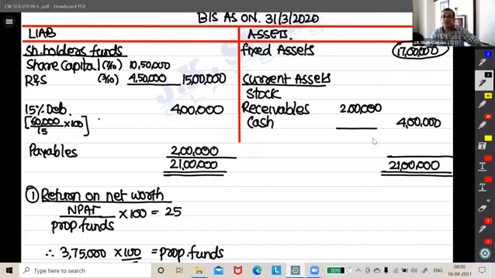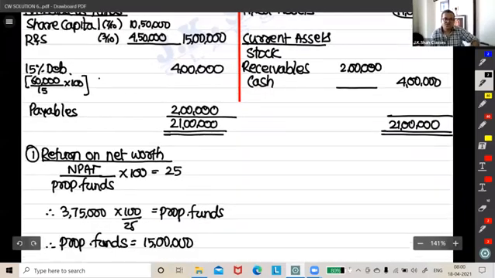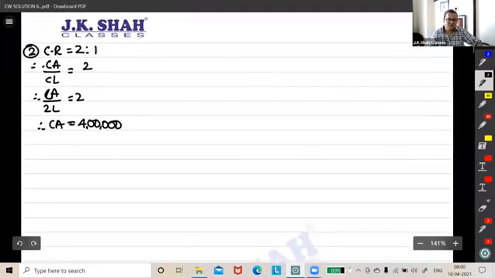Good going, guys. Ankit has also almost written everything. Mahalakshmi is also done. Ronak is done. Smart. Okay, so now either I should get stock or I should get cash. The other would be the balancing figure. For that, we are given the COGS, which we have not yet utilized, along with the stock turnover ratio. So let's utilize that.